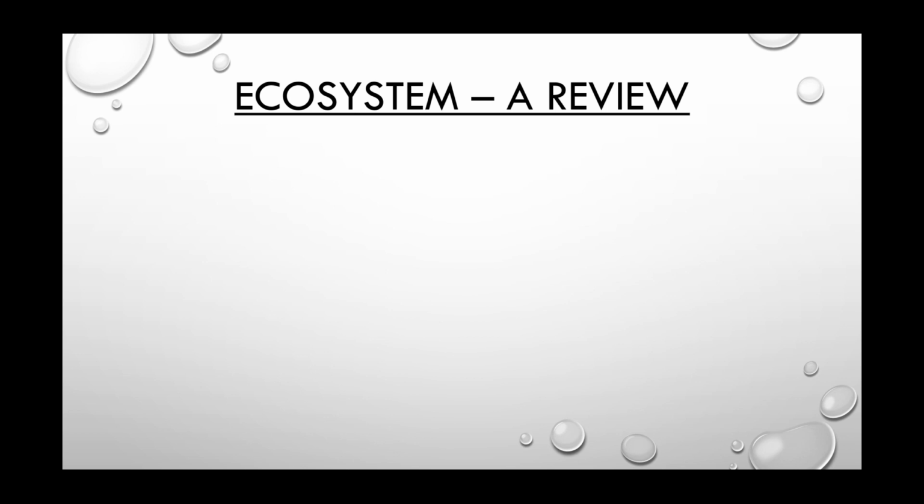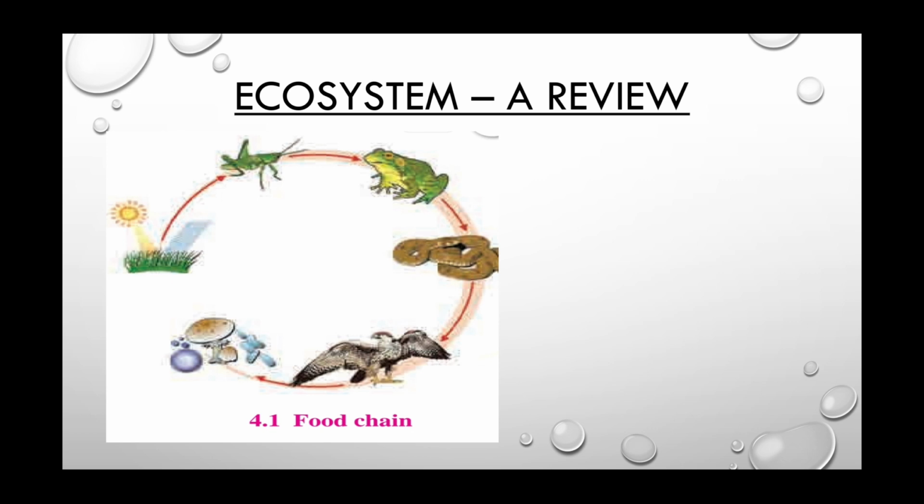Here, in this slide, you can see a food chain. Okay, in this chain, the basic factor, it is grass, which is preparing its food by photosynthesis. And for this photosynthesis, it uses sunlight, carbon dioxide and water. Okay, that is, it prepares its own food. It does not need to depend on any biotic factor or trophic level for its food, and hence it is producer. All the plants which prepare their own food, they are under producers.